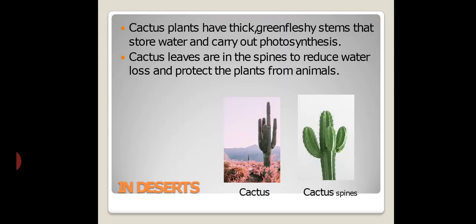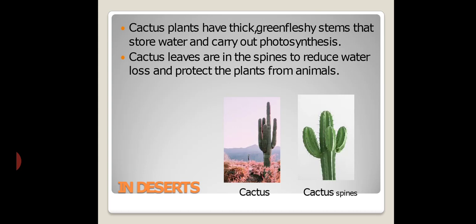Next we see the desert plants. There is very little rain in deserts. You know very well the Sahara. There is a low amount of water in desert places. Desert plants like the cactus and the date palm, you see the pictures, have adaptations that help them to live in very dry conditions.